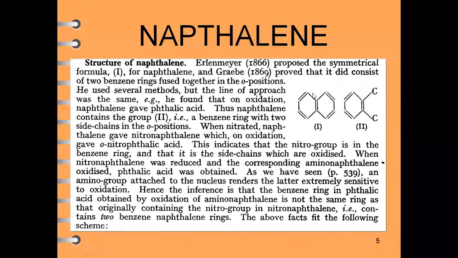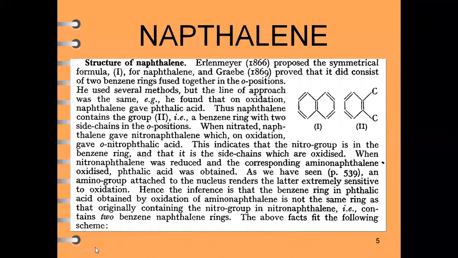Depending upon this assumption and the study, Erlenmeyer and Graebe proved the structure of naphthalene. Hence they proved that this is the structure of naphthalene.